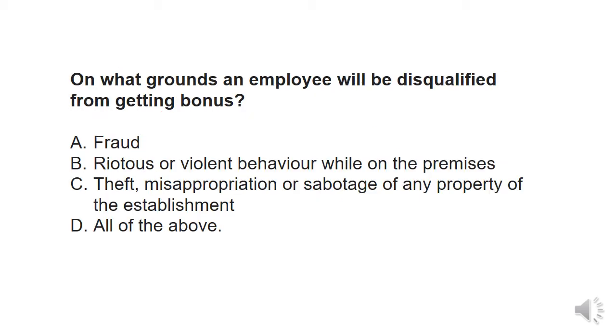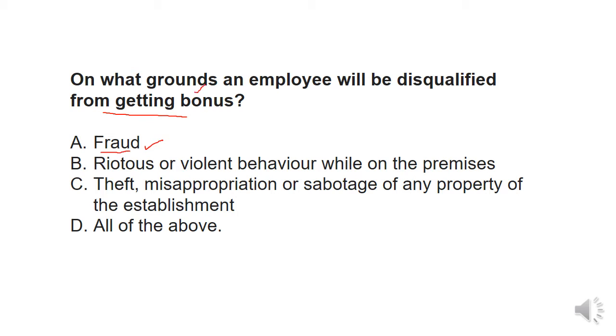On what ground will an employee be disqualified for getting bonus? Fraud, yes. If any person has done any wrongdoings or any fraud, then he or she will not be eligible for getting bonus.